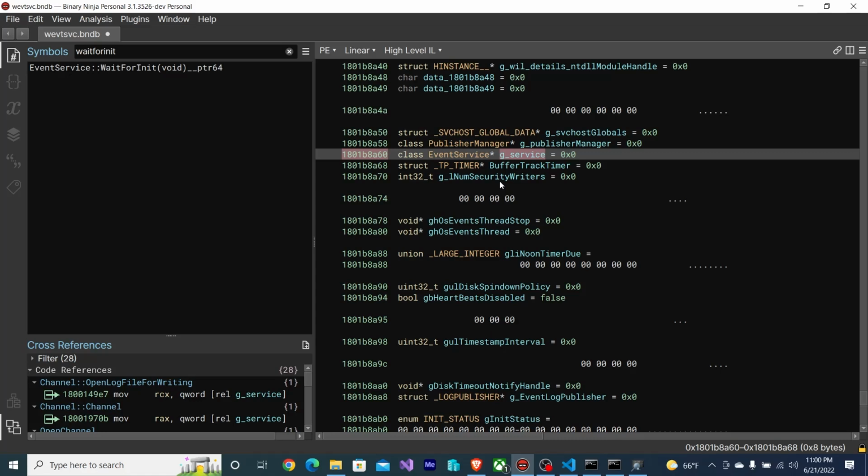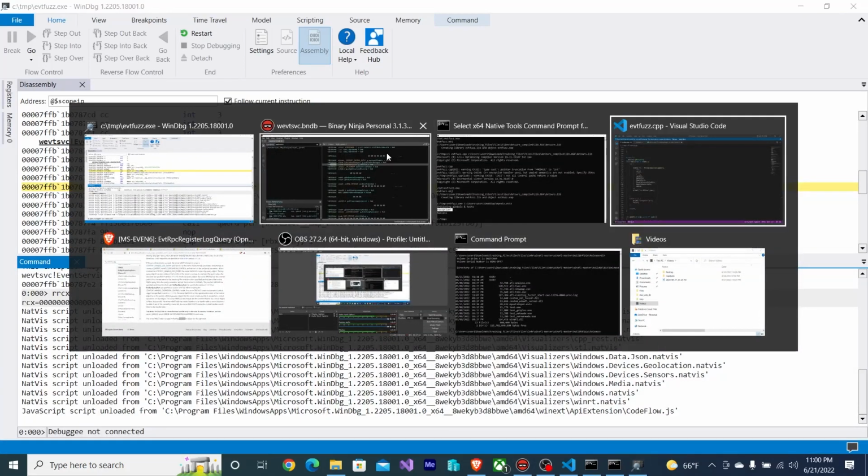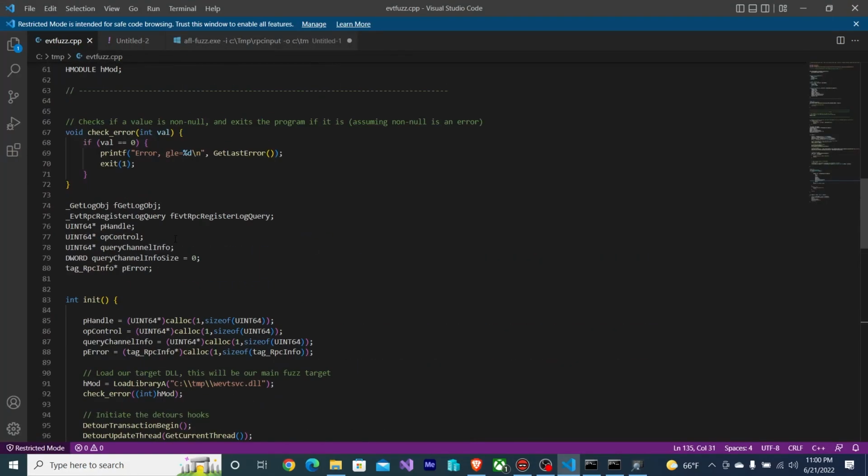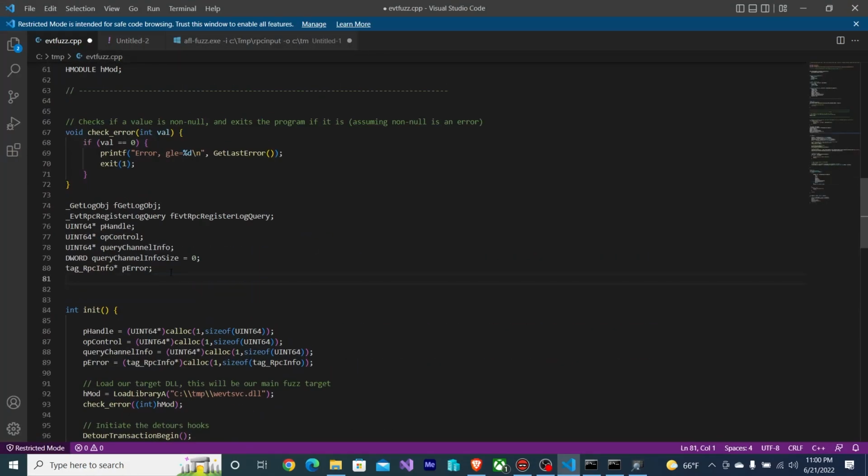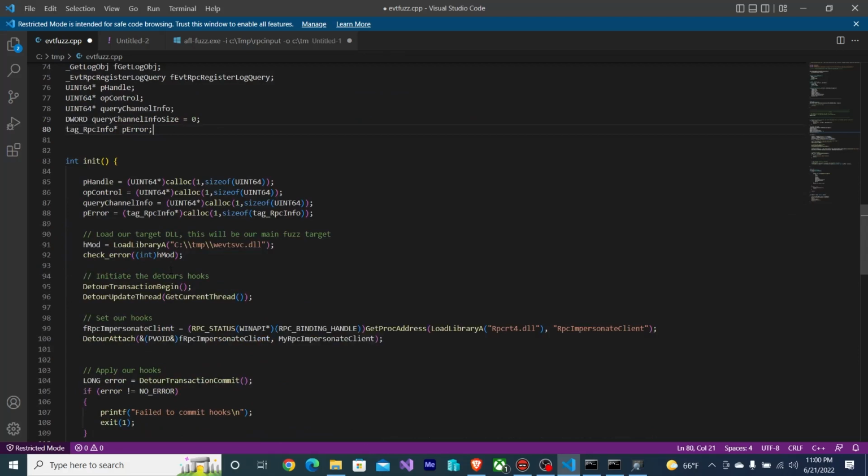And we can prove this. So this global, which is used, lives at offset 1B8A60. So in my code, let's go in my code here. I'm going to do it in init.